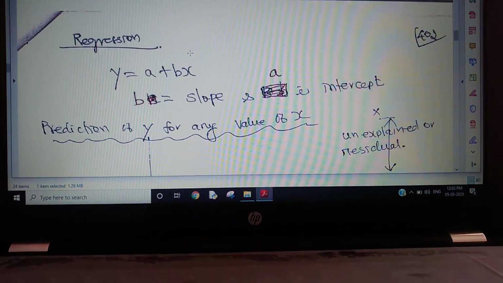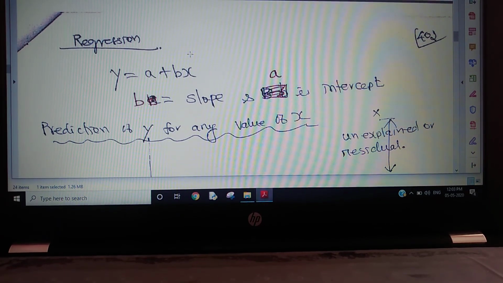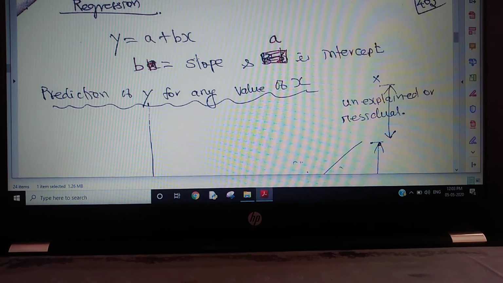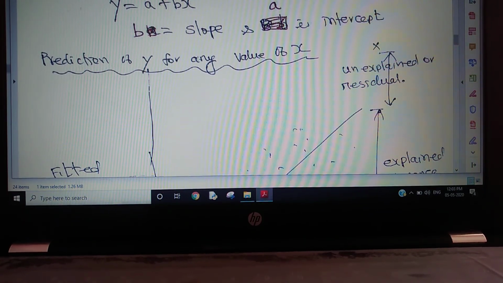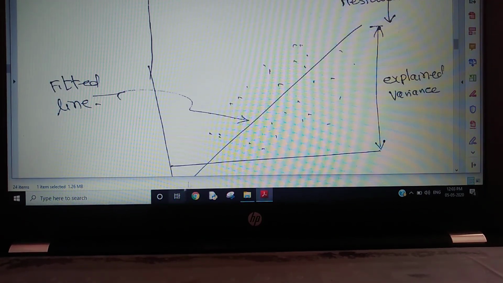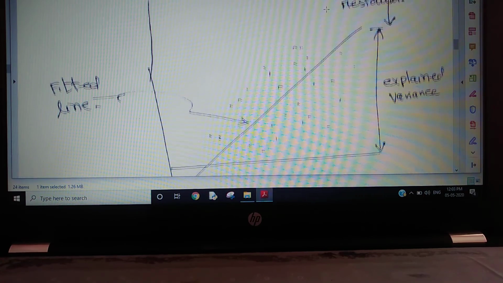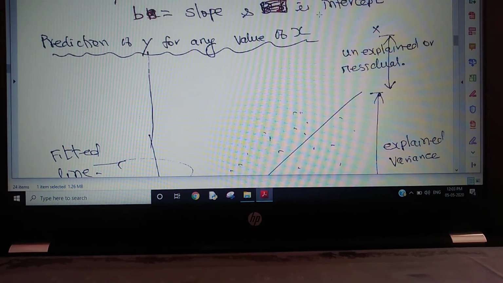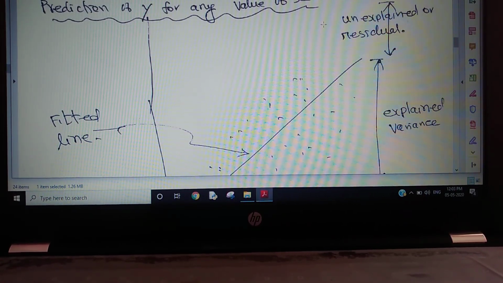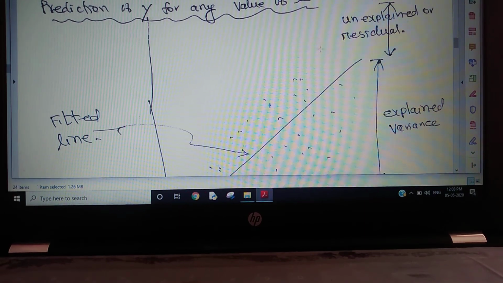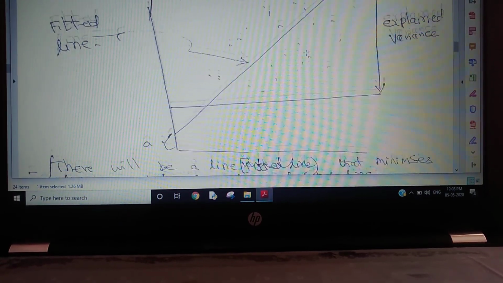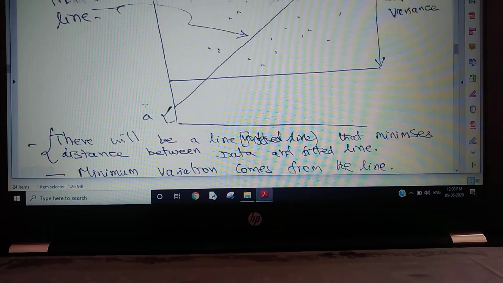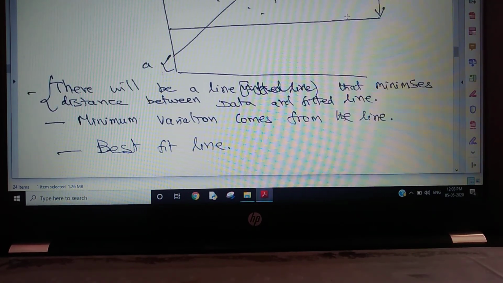So regression is y is equal to a plus bx. b is the slope and a is the intercept. It gives a prediction of y for any value of x. Earlier I told you that there is a variation, a difference. So this is the explained variation, and this is the unexplained residual variation. Here a is a constant and b is the slope.